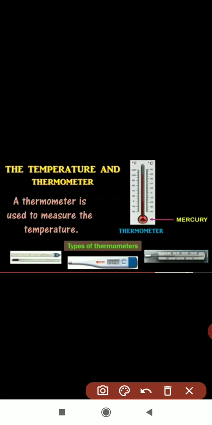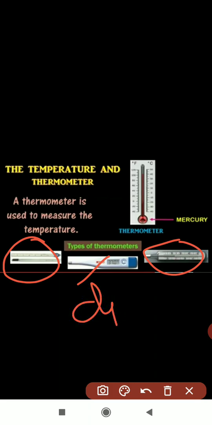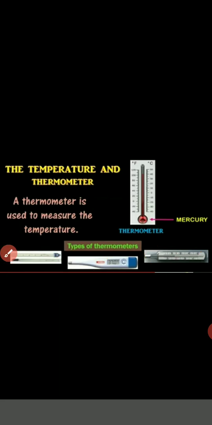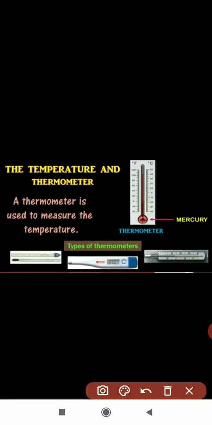In the market nowadays, different types of thermometers are there. In old days, they were like these, but now digital thermometers are there. In those, mercury is not there. You can see this. In hospitals also, for measuring our body temperature, they put a thermometer like this.